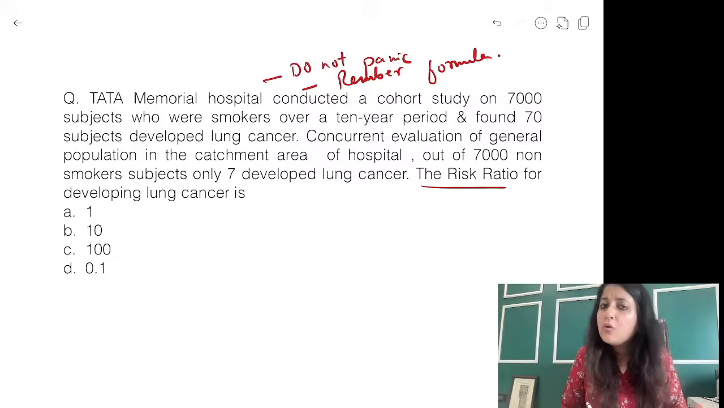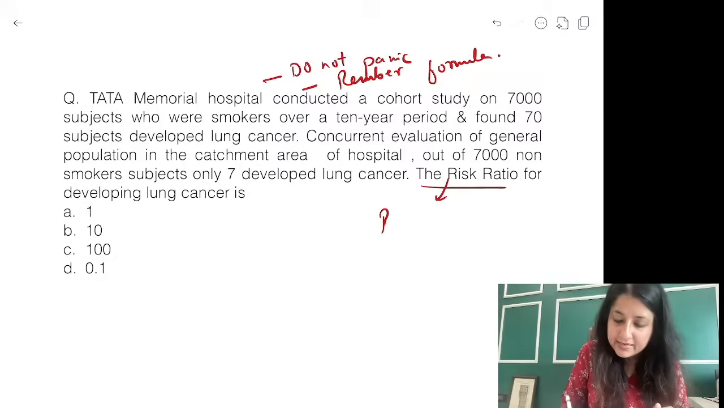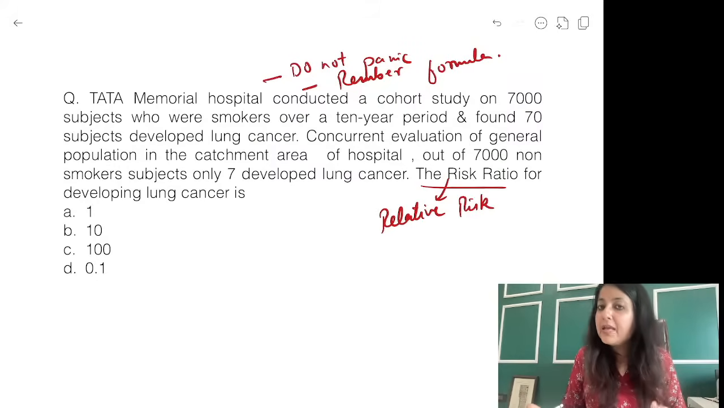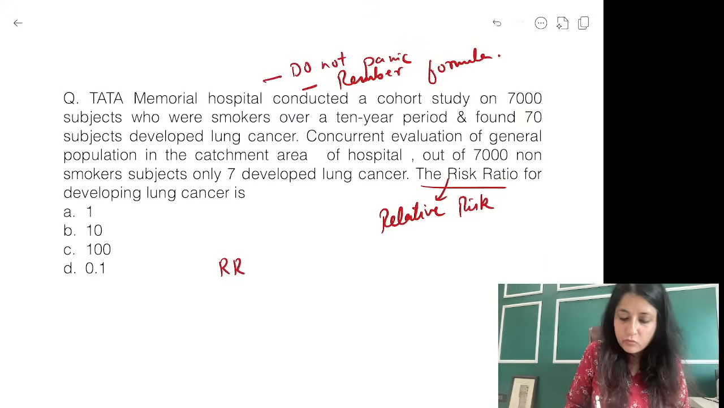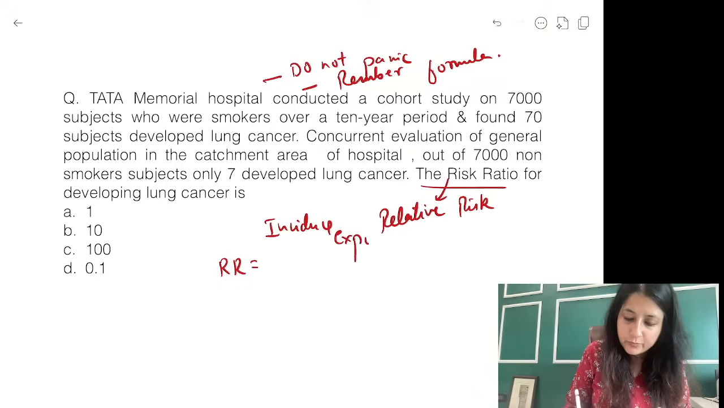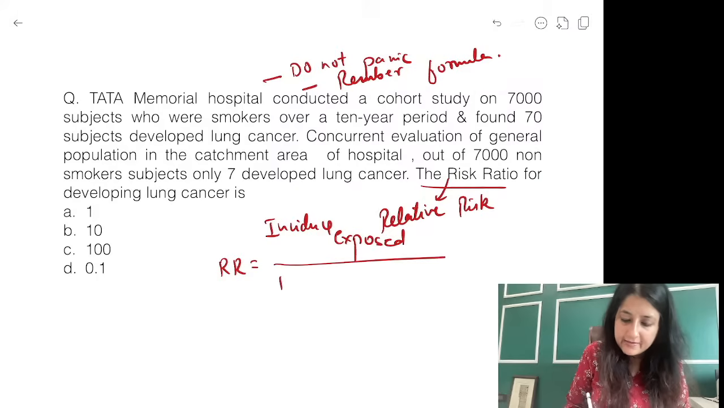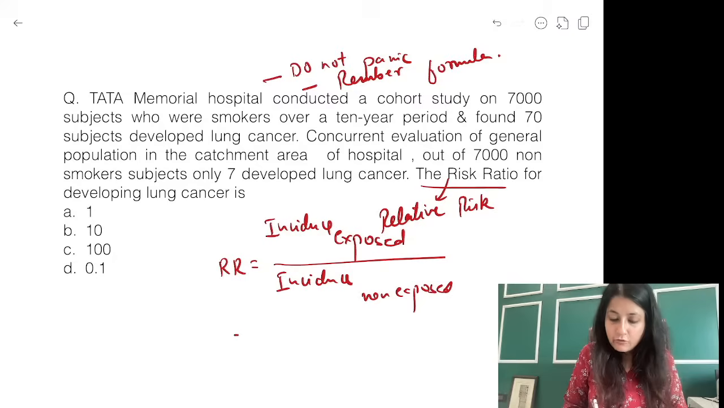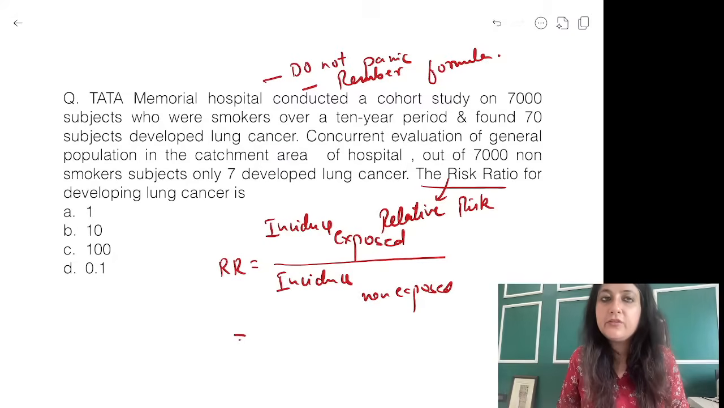Risk ratio. What is risk ratio? Risk ratio is the other term for what? Relative risk. Everybody remembers? Remember the formula of relative risk. Incidence you calculate from a cohort study. So it is incidence among exposed divided by incidence among non-exposed. Now don't get worried about the length of the question.